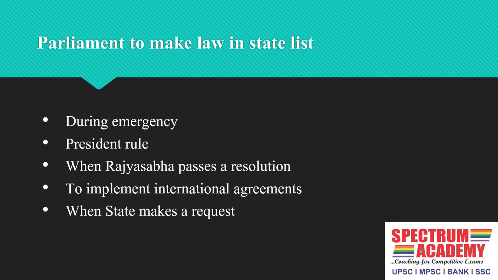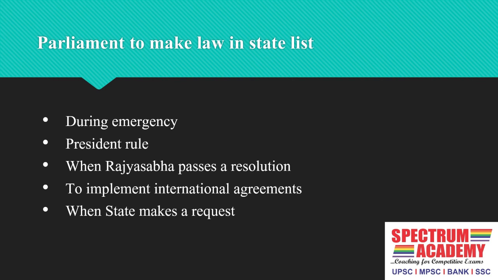During an emergency, under Article 249, Parliament gets power to legislate with respect to a matter in the state list in the national interest, which says that Parliament has power to legislate with respect to any matter in the state list if a proclamation of emergency is in operation. So, we are clear with this situation of emergency, when Parliament can make law even for the state list.